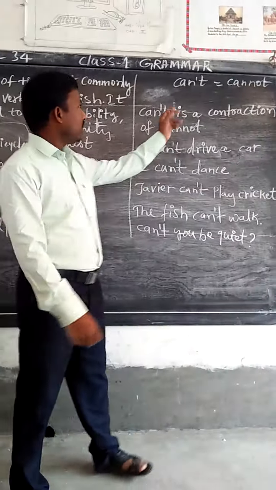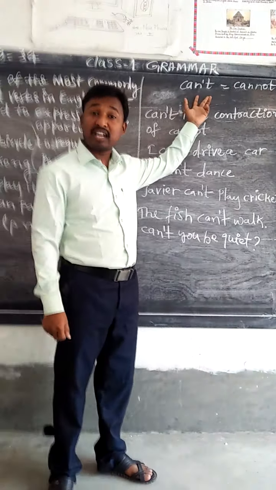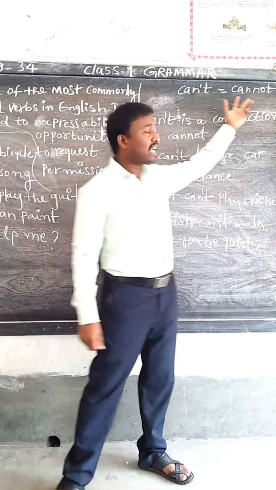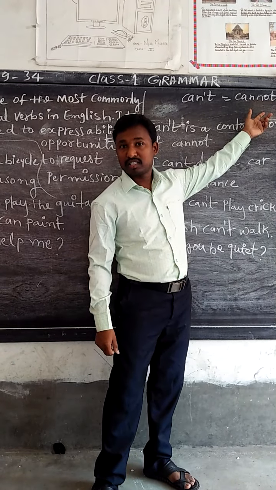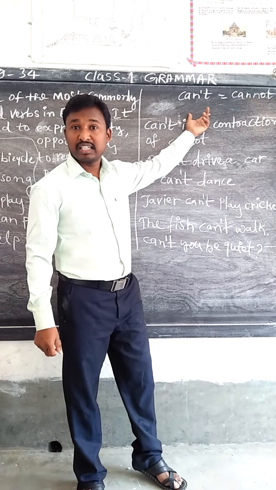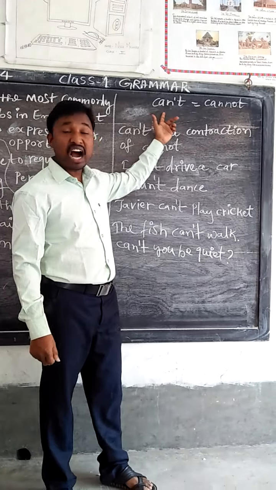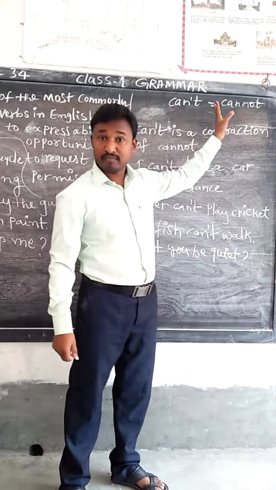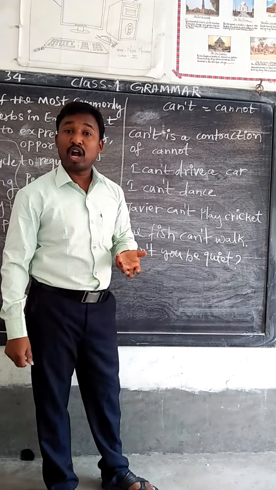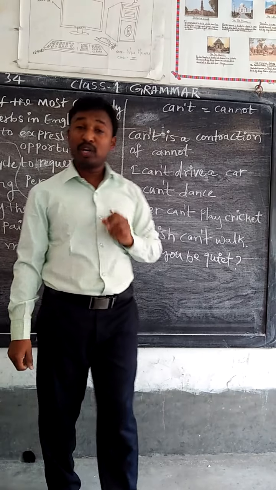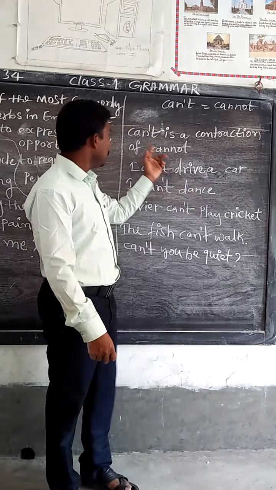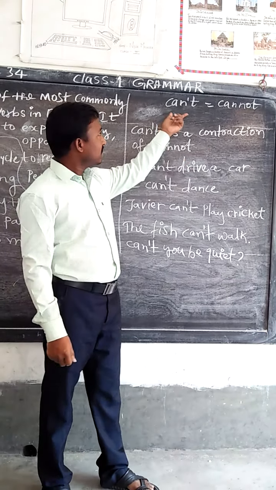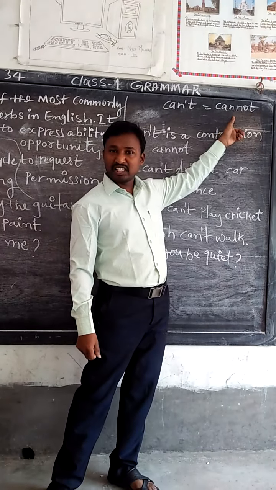Now you see the can't. The pronunciation is can't. Normally we say cannot. It is called a contraction. So we are dividing this word cannot into a short form. Short form we call a contraction. So can't is a contraction of cannot. This is a shortcut form, so we write it in this way.